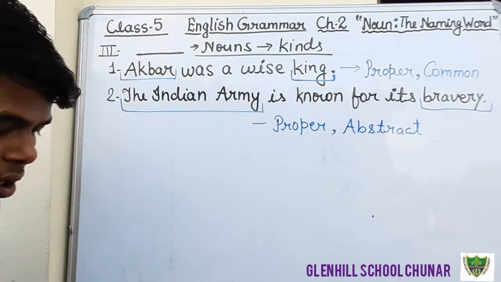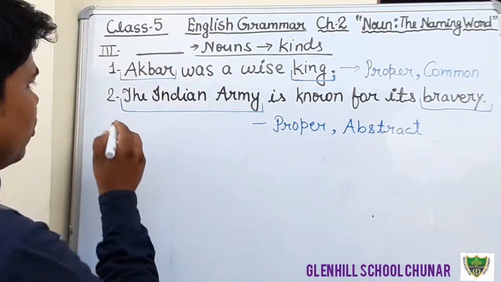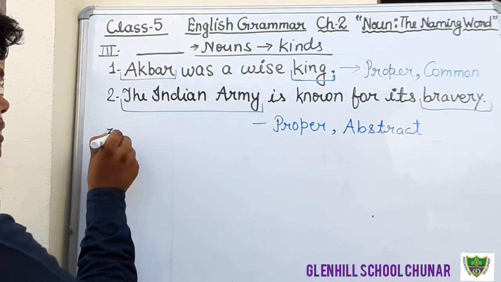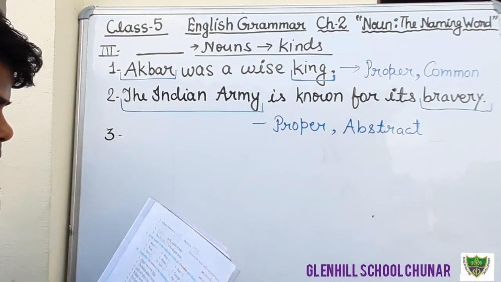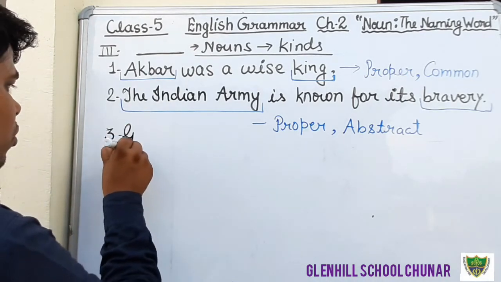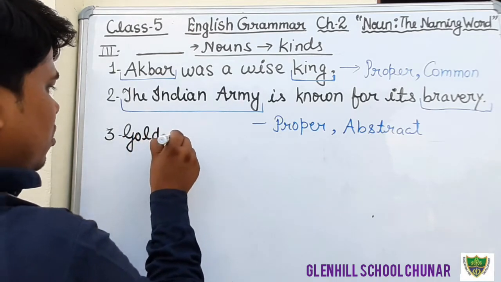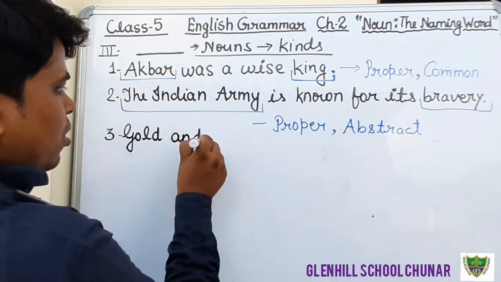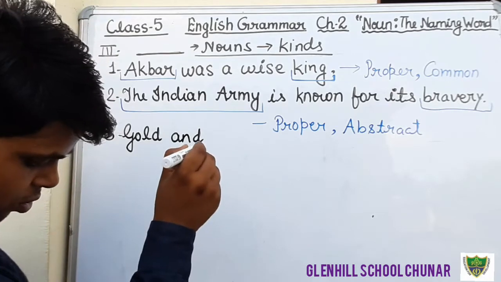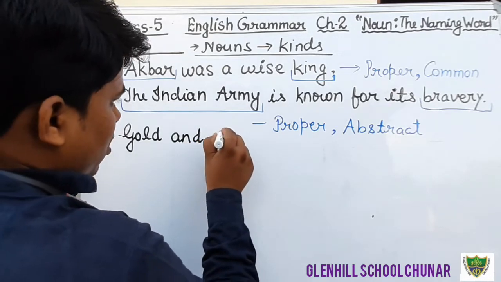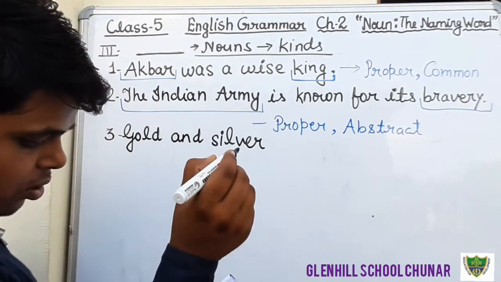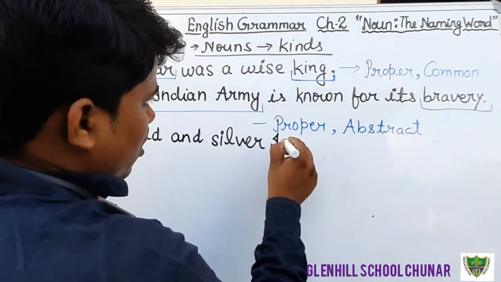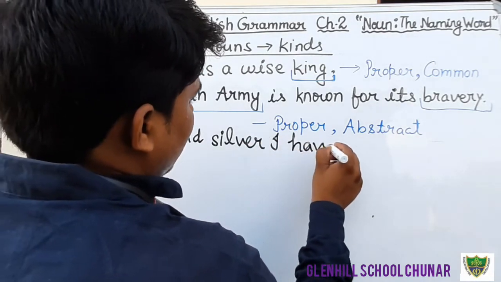Now question number 3. Now we will do question number 3. What is question number 3? Gold and silver I have none. Gold and silver. Gold and silver I have none. I have none.